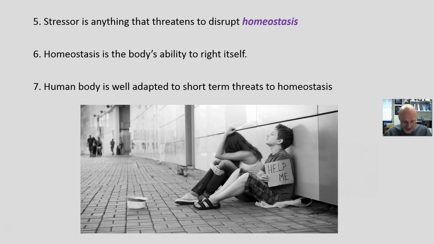Now, homeostasis is the body's ability to right itself, to seek equilibrium. You have this extreme physiological reaction, that's the fight or flight mechanism. Remember, emotion is a physiological response to an external condition. Homeostasis is the ability of the brain or the body to bring itself back to normal.